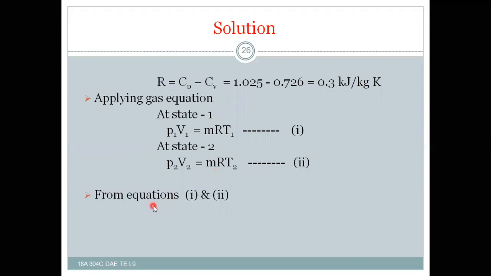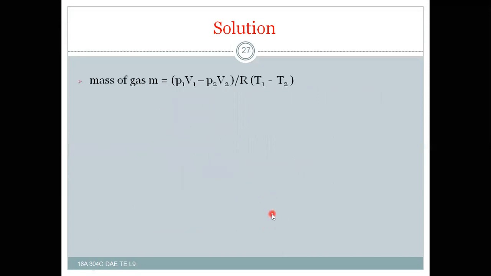From equations 1 and 2, P1V1 minus P2V2 is equal to MR (T1 minus T2), and this difference is there for us. So mass of the gas will be equal to (P1V1 minus P2V2) by R(T1 minus T2).